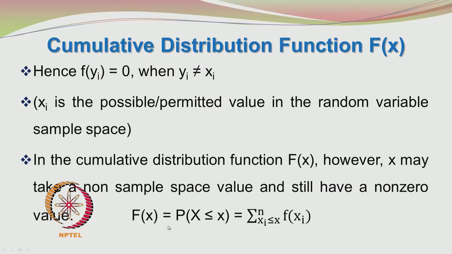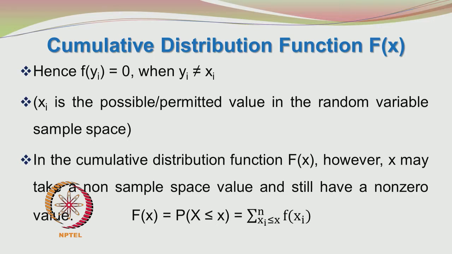For example, if the permitted xi values are 0, 1, 2, 3, 4 and 5, you can even find the cumulative distribution function probability of random variable x less than or equal to 3.5. So, that is permitted and that value need not be equal to 0.